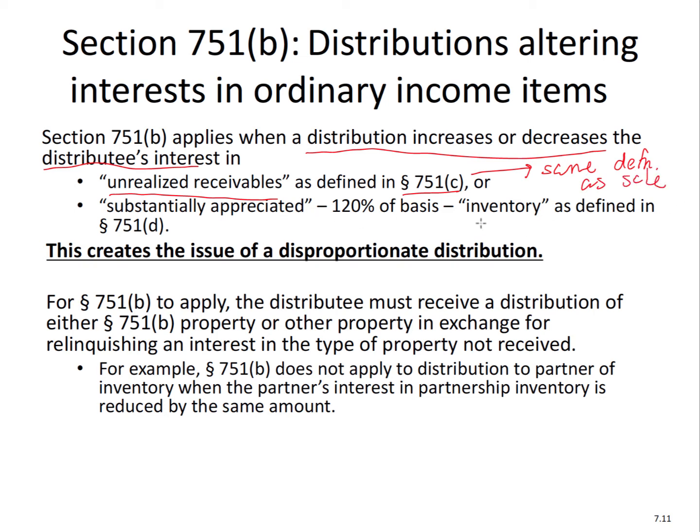However, the inventory rule has to be substantially appreciated, which is 120% of basis. The fair market value must be greater than 120% of the basis at the time it's distributed.